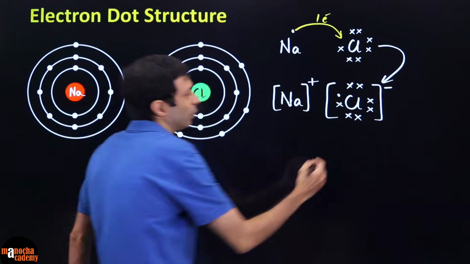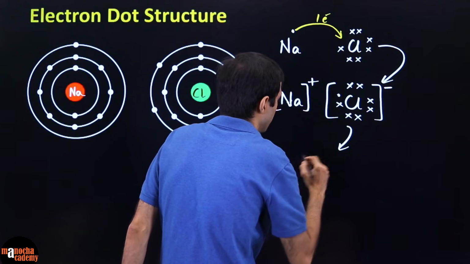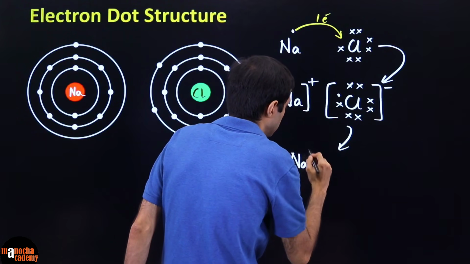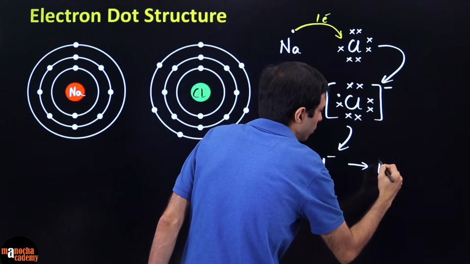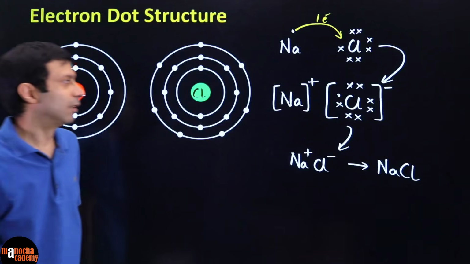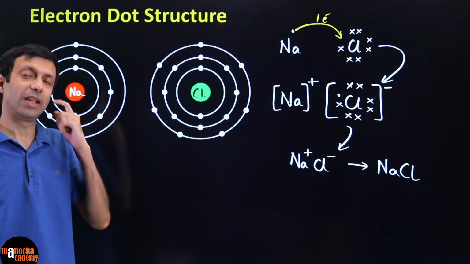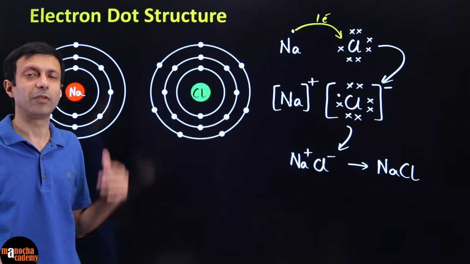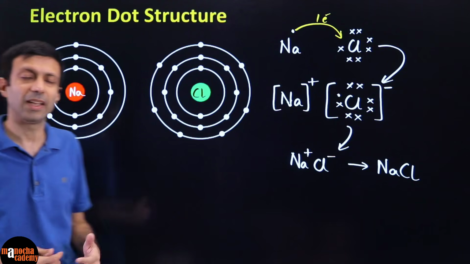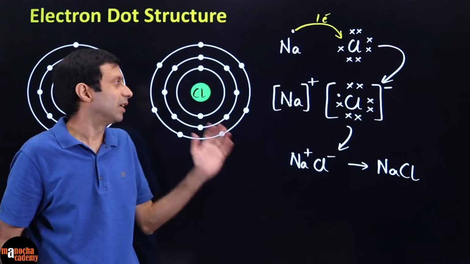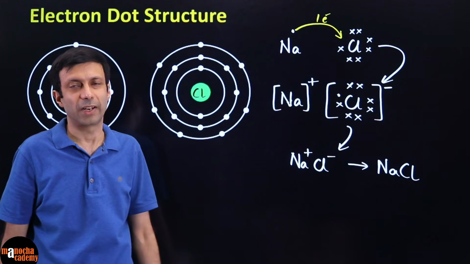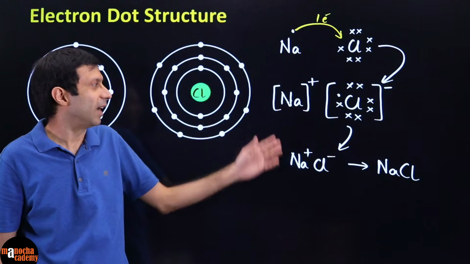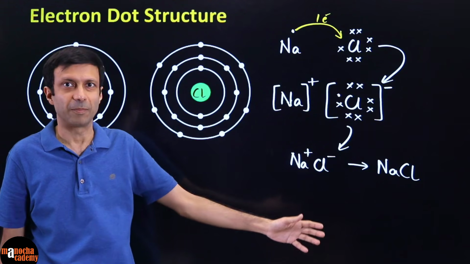And then if you want, you can even write one more step: Na plus Cl minus, which is nothing but your compound NaCl. So if they ask you the question, show the bonding between sodium and chlorine or between any other two compounds, then this is how you show it, right? By the transfer of electrons. Okay, and this is the bonding diagram.